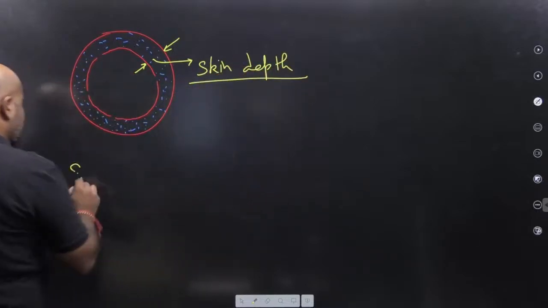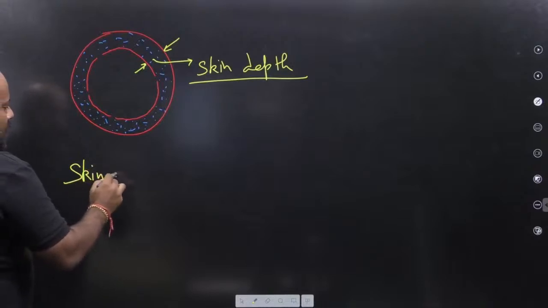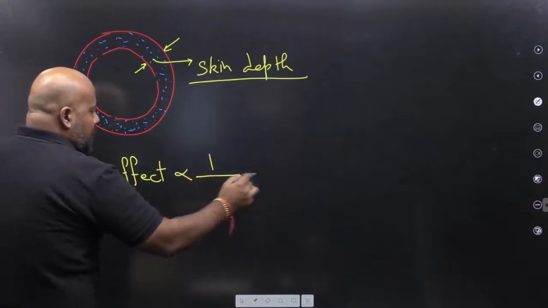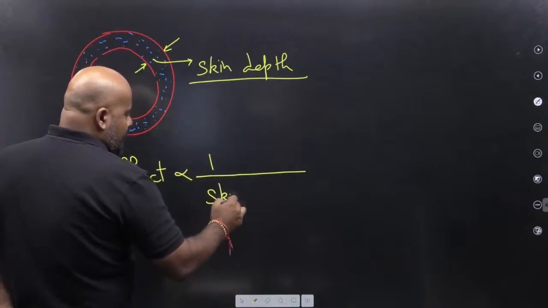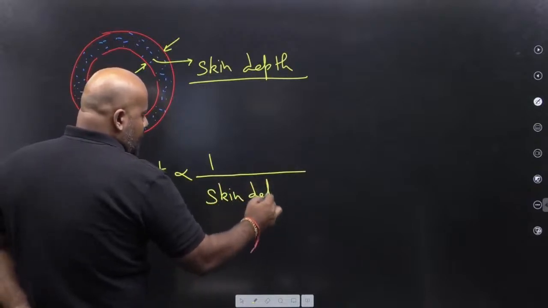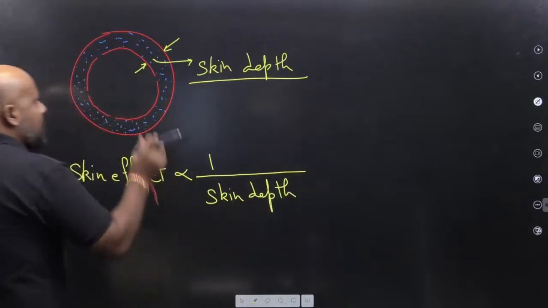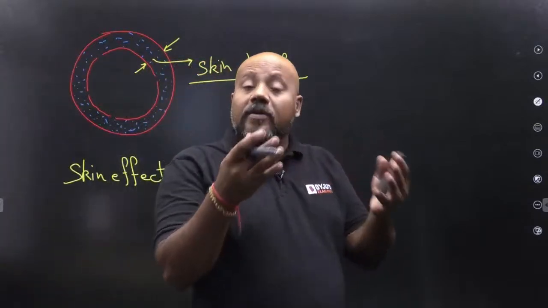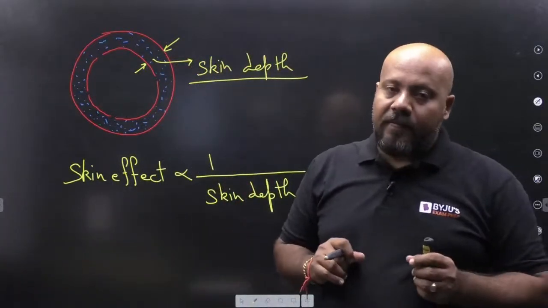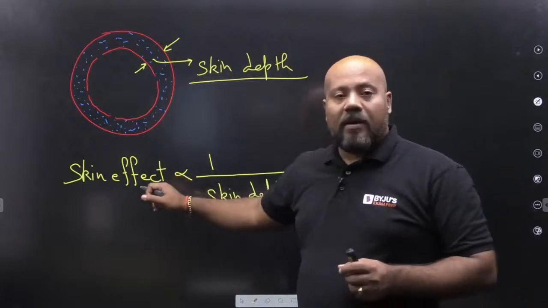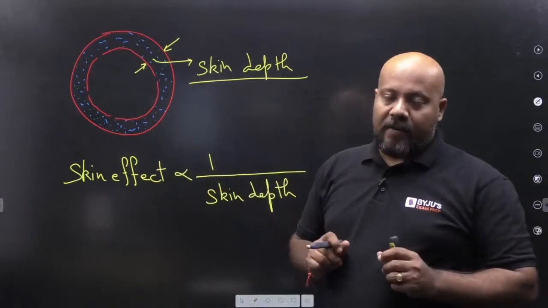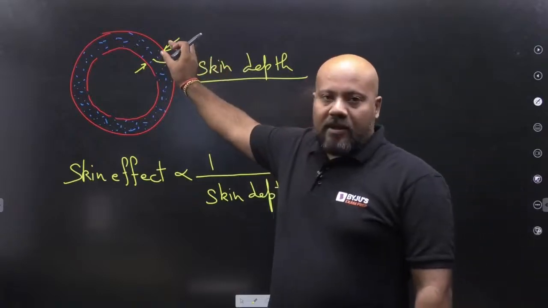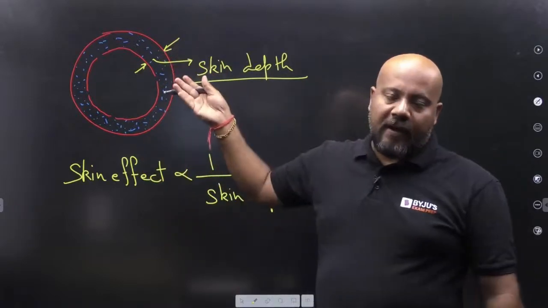And your skin effect is inversely proportional to skin depth. If this skin depth is going to be less, it means more non-uniformity in the current. It means more serious skin effect. So there is an inverse relation. Lesser and lesser skin depth, more and more is skin effect.